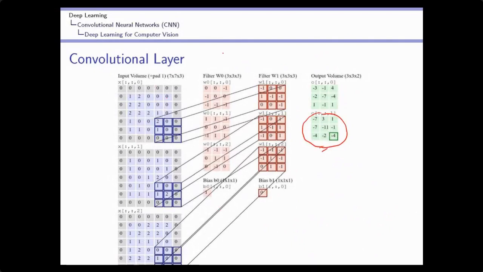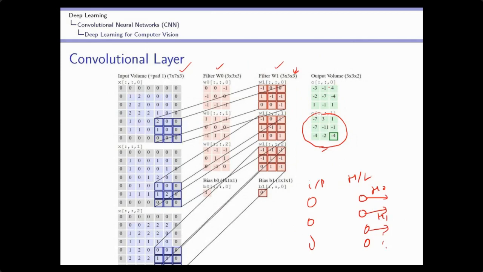So it depends on how many neurons you are using in the hidden layer. This is the input layer, this is the hidden layer. And in the hidden layer, if you are using n number of neurons, then you have to use n number of filters. The number of channels in each filter should be equal to the number of channels in the input activation layer. Then I can get the output, and each filter will generate an output: H0, H1, and so on.